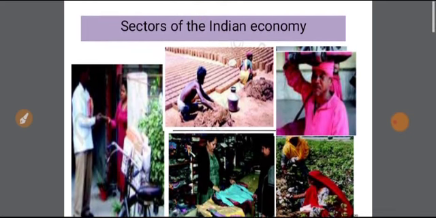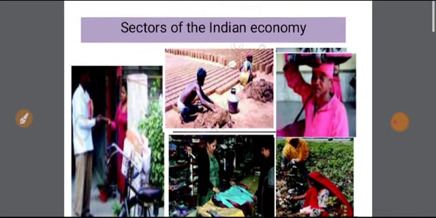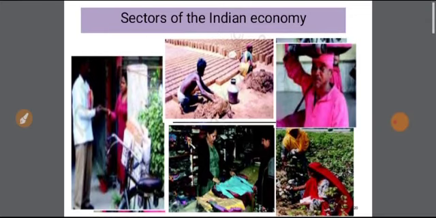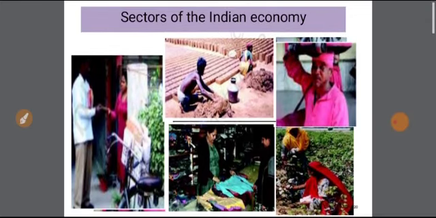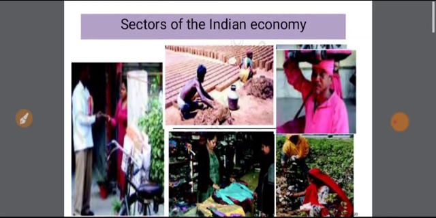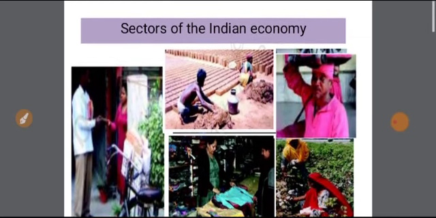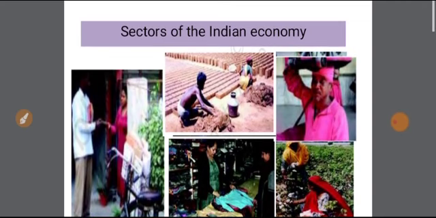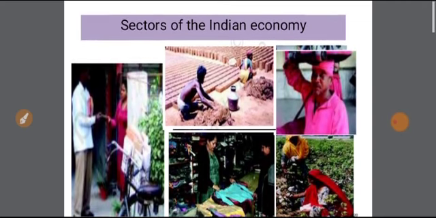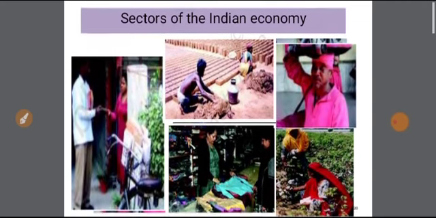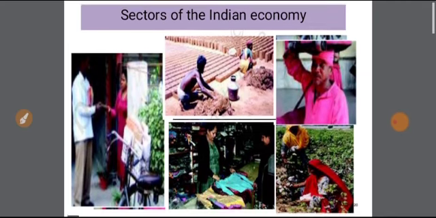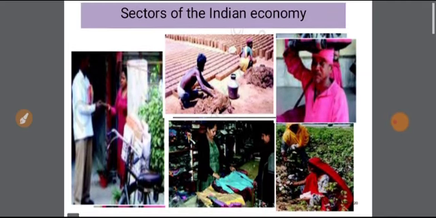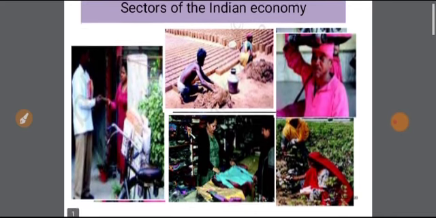So how do we understand these activities? These activities actually are economic activities. What is economic activity? It is an activity of making, producing, purchasing or selling goods or services. Any action that involves producing, distributing or consuming products or services is an economic activity. Any activity involving money or exchange of products or services is an economic activity.